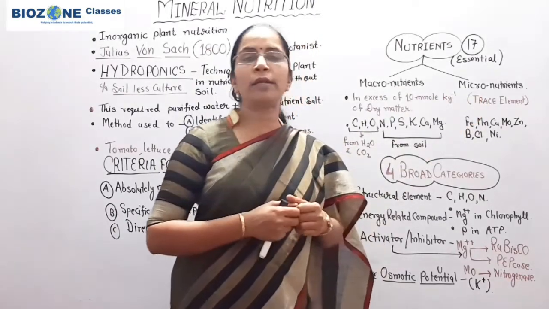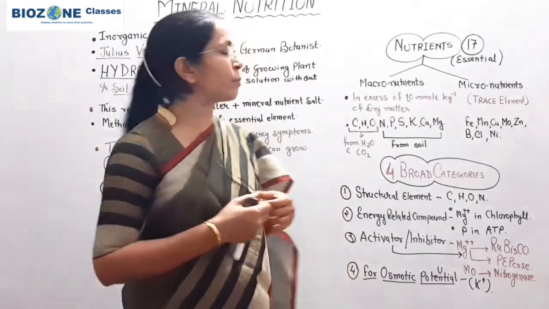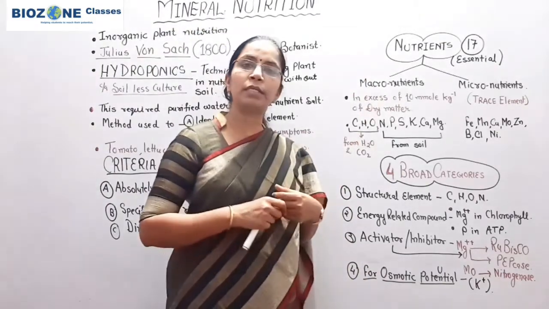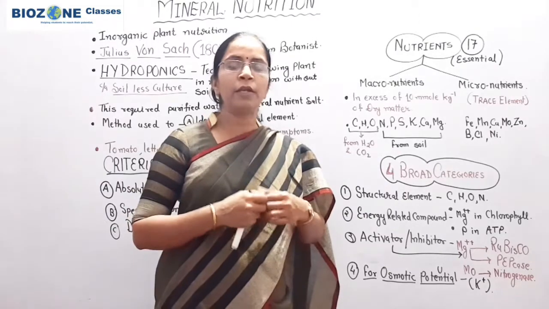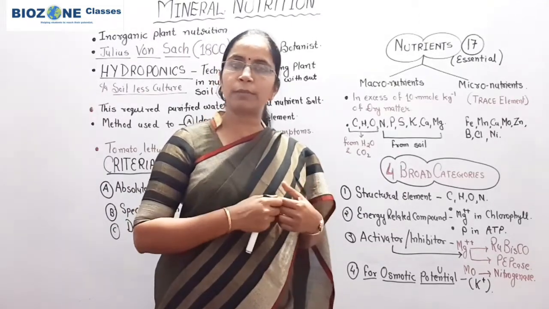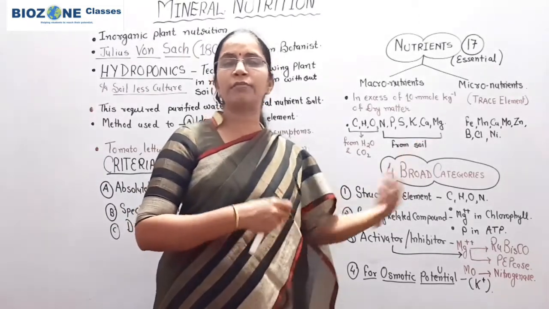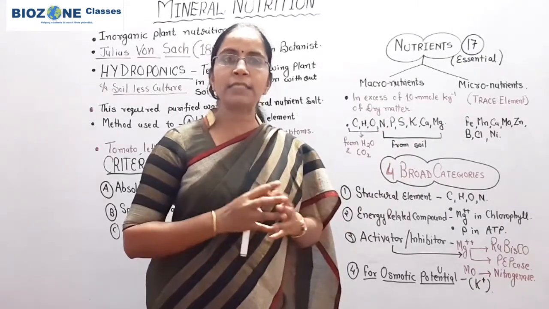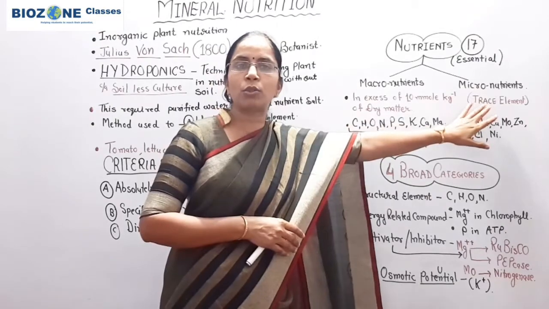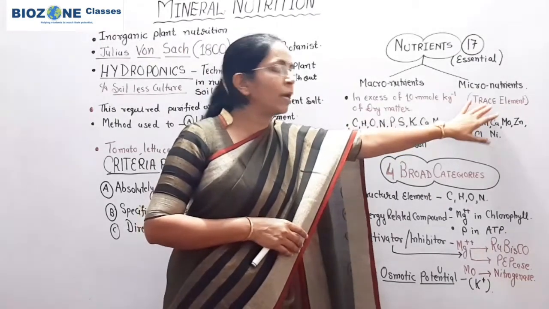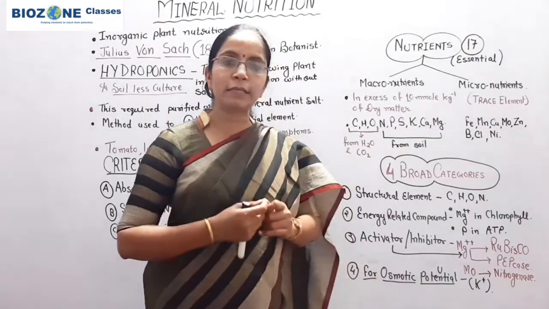Now what do we understand? Is the meaning clear to all of you? Macronutrient means the nutrient which is required in large amount, and that which is required in very less amount is called micro. Micronutrients are also called trace elements when they are required in very less amount.